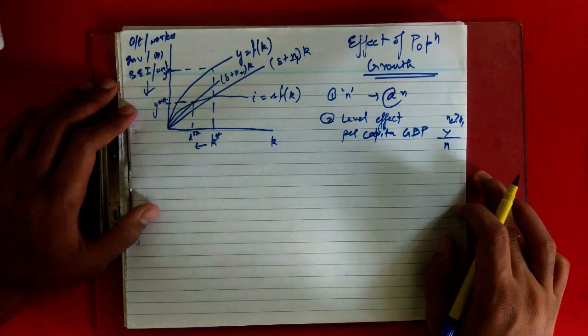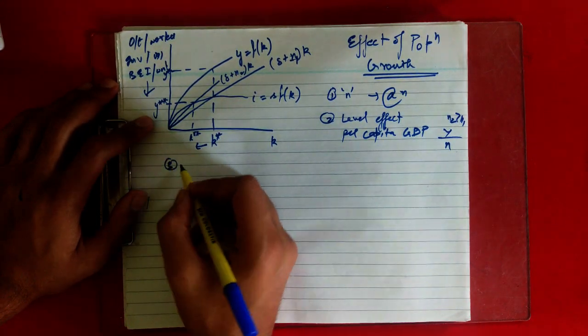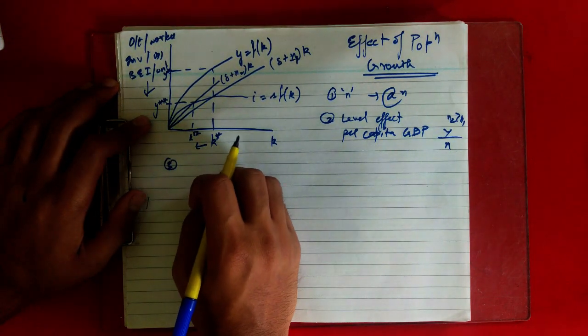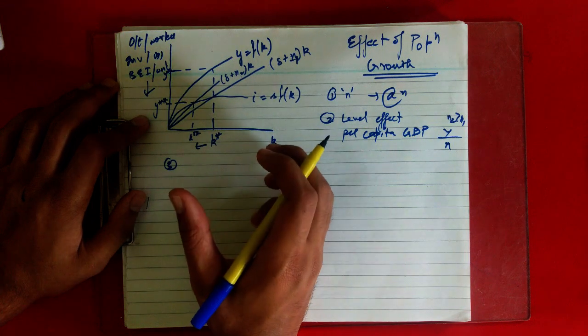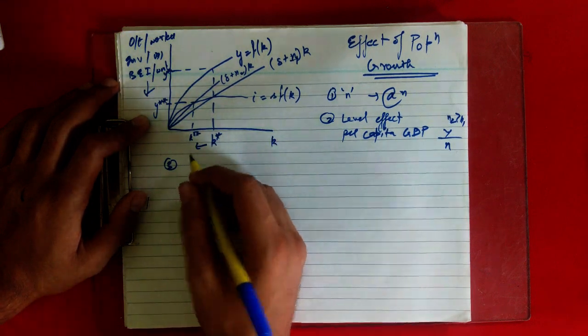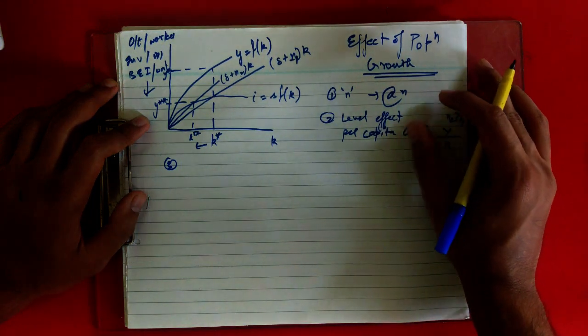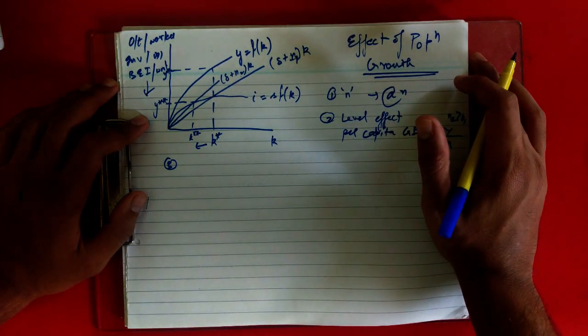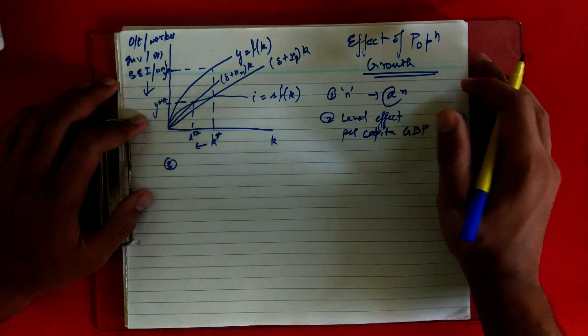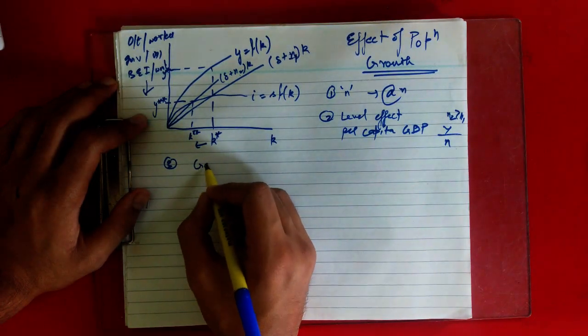Okay. In third, we are going to discuss how population growth affects the criteria for the golden rule level of capital. That is, after adding the population growth prospect in our Solow model, how does it affect the golden rule level of capital? Okay, golden rule.